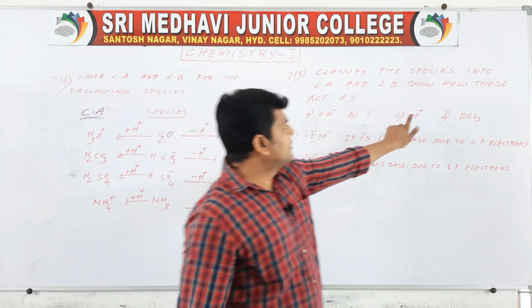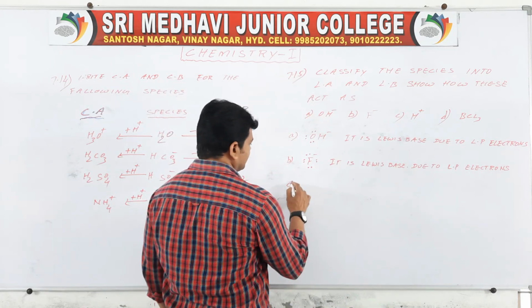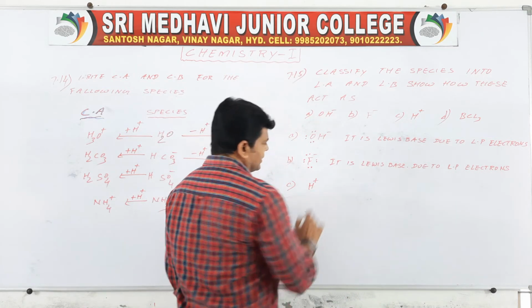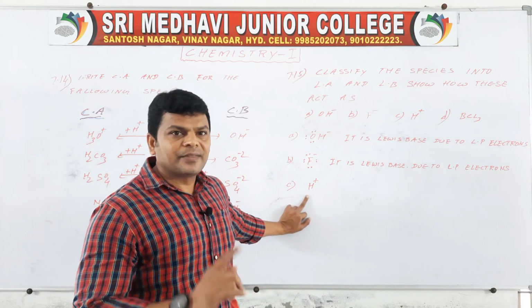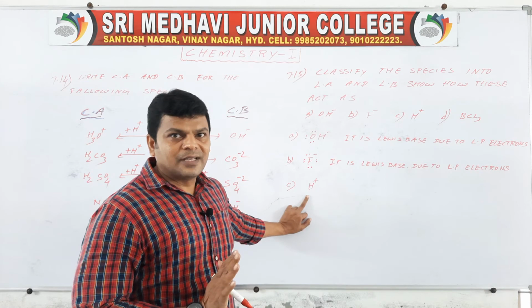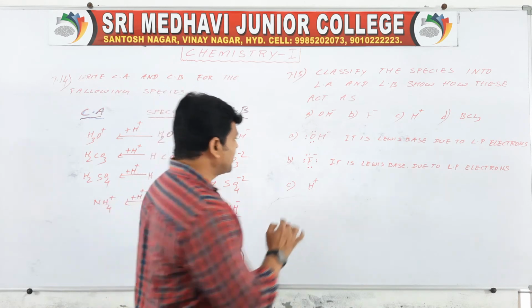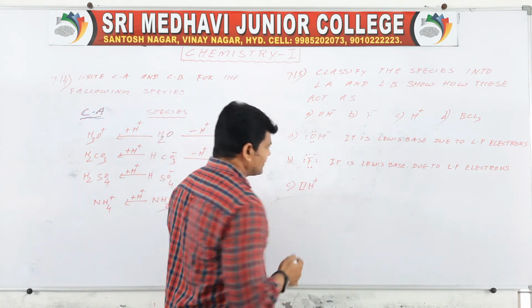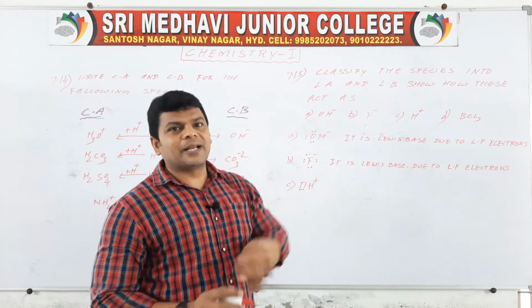Understand? Then if you take C, H plus, hydrogen has only 1 electron, that is also lost. Lost means it has an empty orbital. So it can accept an electron pair.